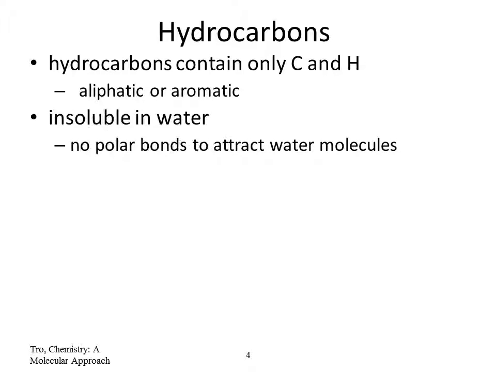Aliphatic means chains or single molecules, but aromatic means the molecule has some type of aromatic compound such as benzene. We'll talk about that later. Hydrocarbons are not soluble in water. For it to be soluble in water, it should have some polarity, right? Because there are no polar bonds, there is no attraction to water molecules.